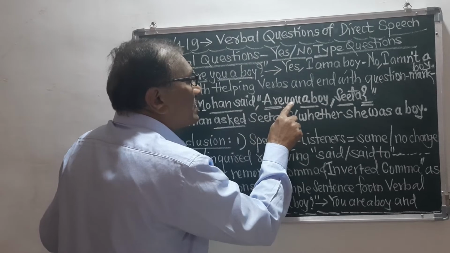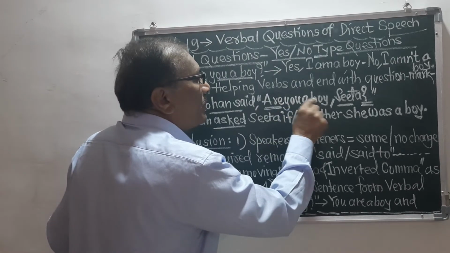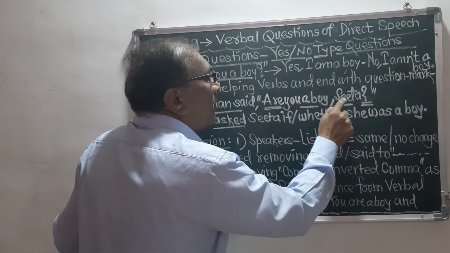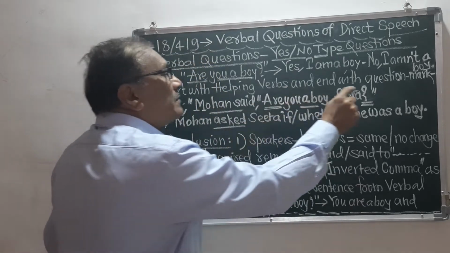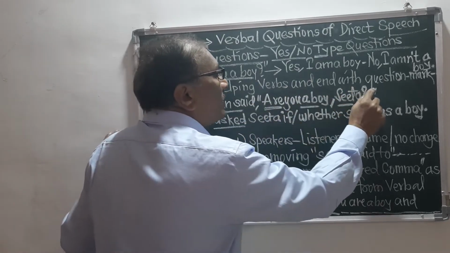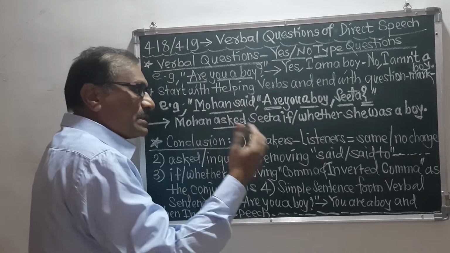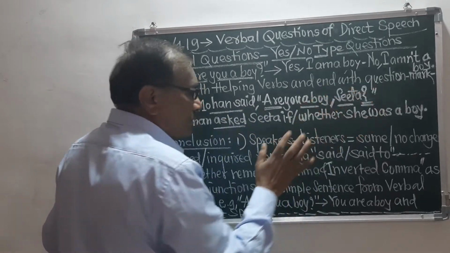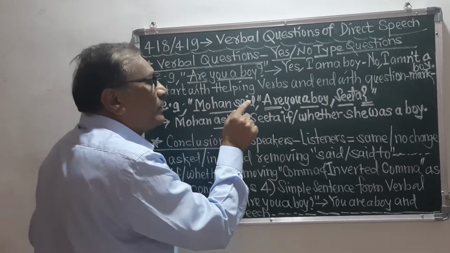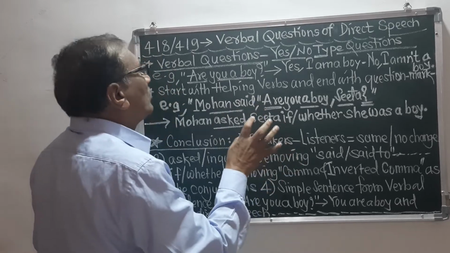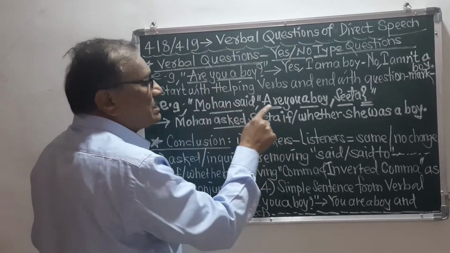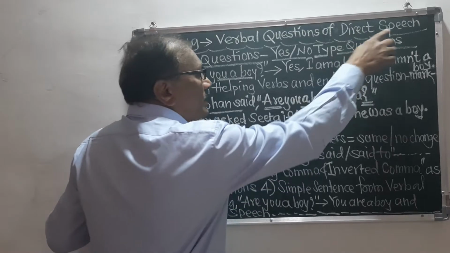Then there is the subject and the complement, then comma and then Sita, then the question mark, then the inverted comma which is closed. This type of sentence is called the verbal question sentence in the direct speech.